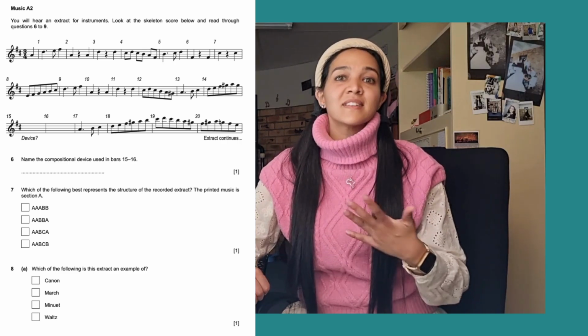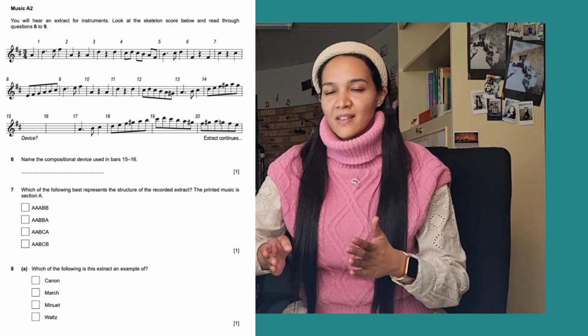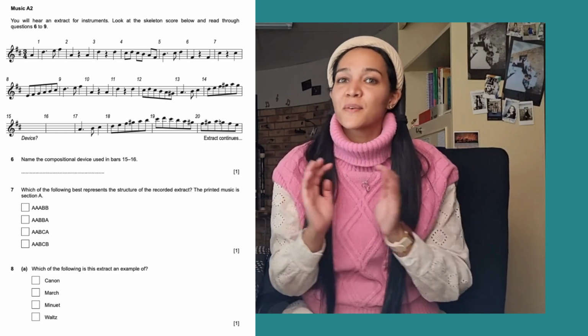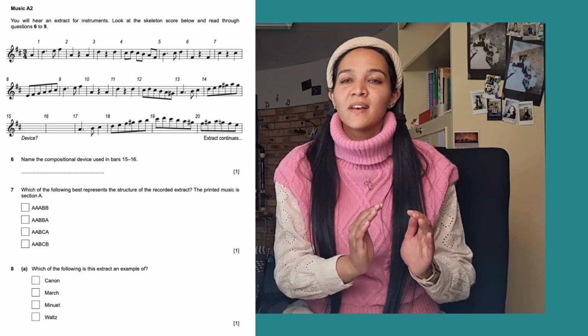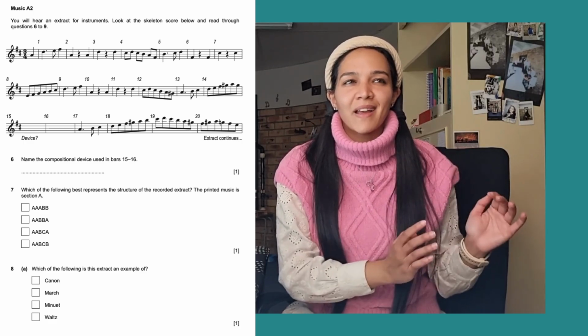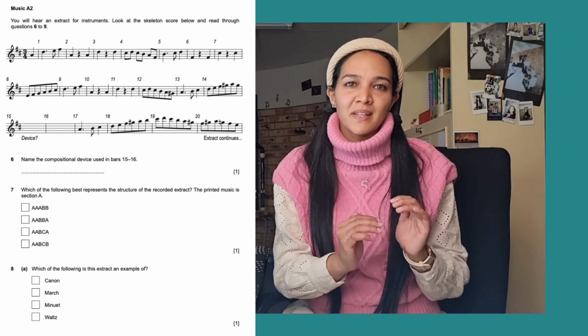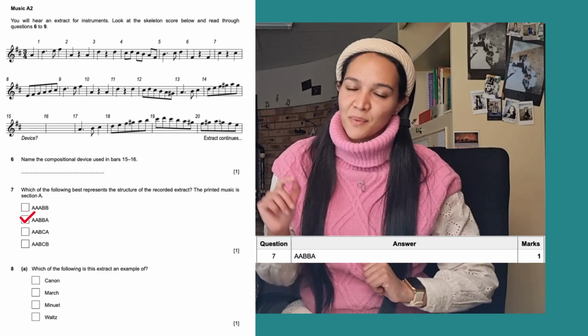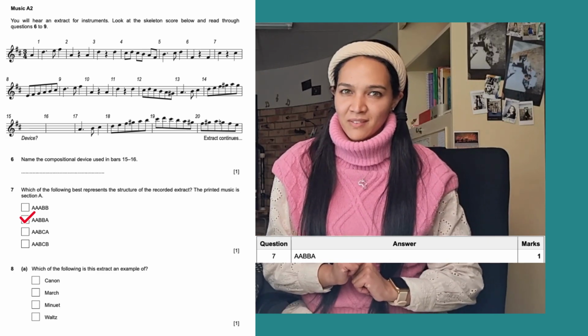Then, which of the following best represents the structure of the recorded extract? Well, A certainly repeats, so we have A. Then we have a different section, so we'll call that B. And then B repeats, so it's A, B, B. And then A comes back, A. So it's A, B, B, A. And that'll be our second possibility there. So we'll go ahead and tick that second block.